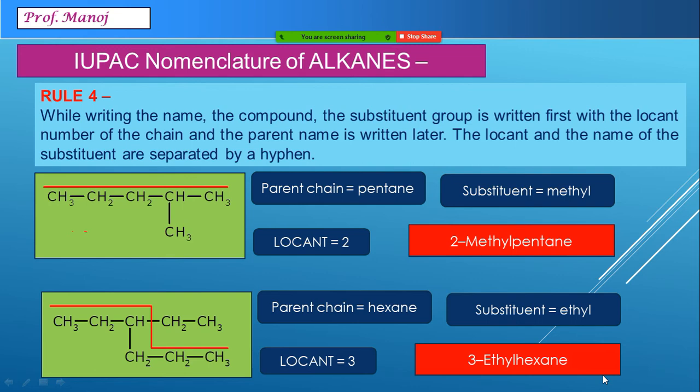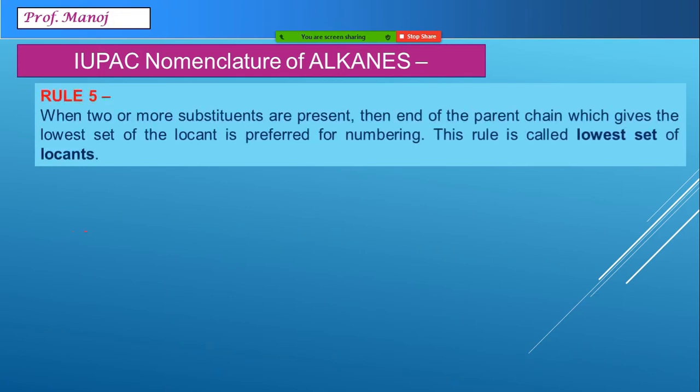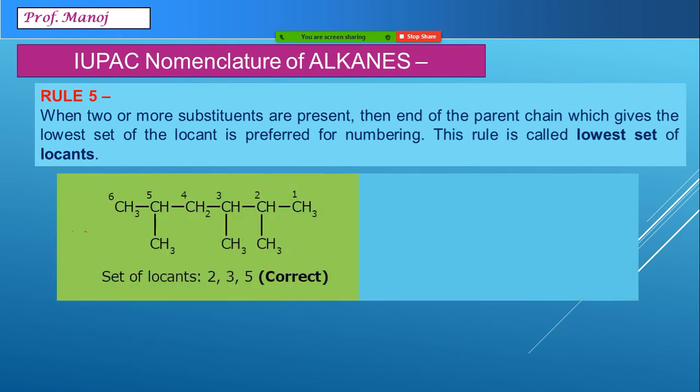I have covered very simple examples over here. We will go for some more complications. Imagine here where you have more than 2 substituents present. For example, in this case, I have a chain of 6 carbon atoms, a straight chain. Where are my locants? If I number it from right to left, on the second carbon there is methyl, on the third carbon there is methyl, on the fifth carbon there is methyl. So my locants are 2, 3 and 5.